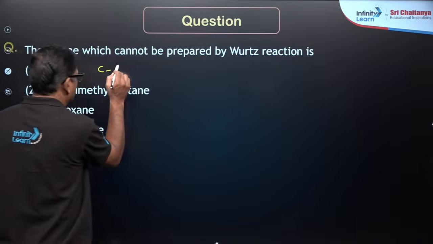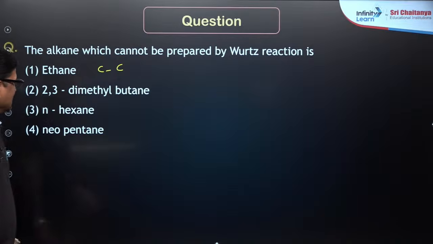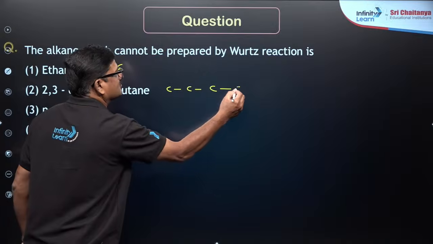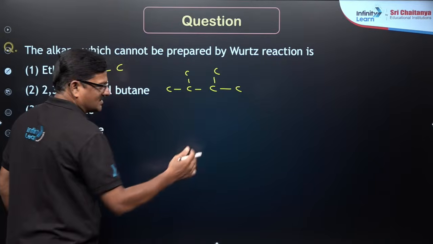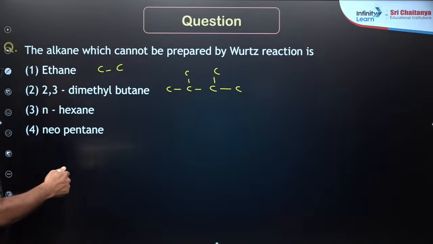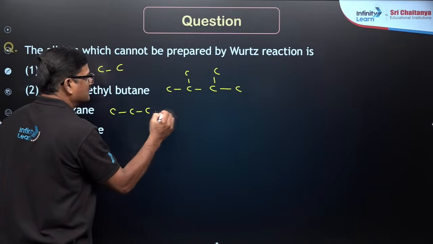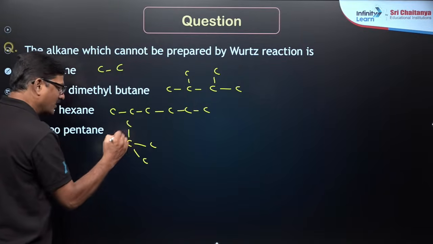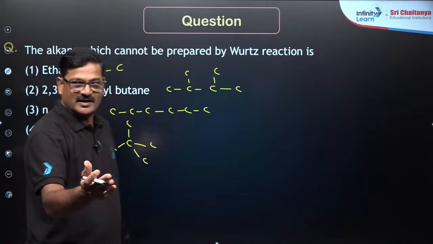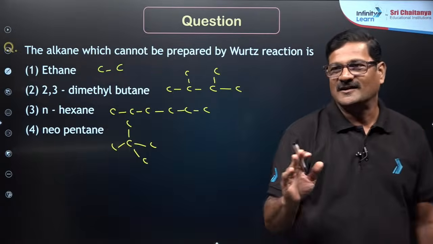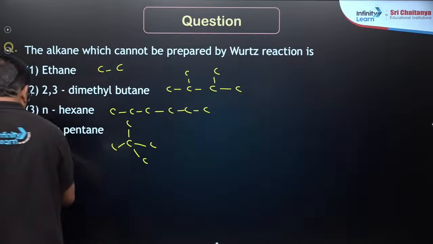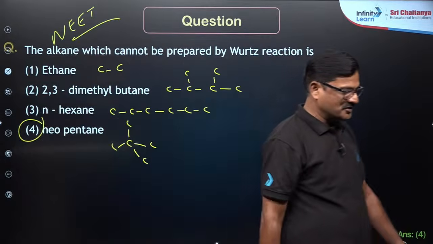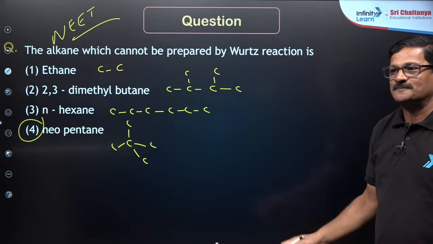Ethane is a coupling reaction. 2,3-dimethylbutane, yes, it can be done by coupling reaction. n-hexane can be done. Neopentane cannot be done because it cannot be a product of any coupling, right? So this reaction is an application for the NEET examination. You can see the best option is going to be 4. Are you getting it or not clear?